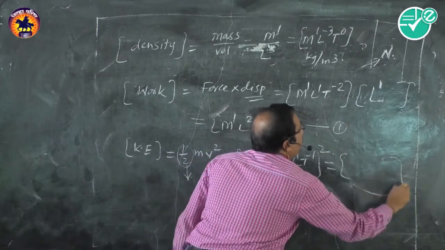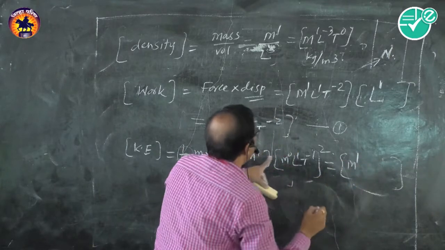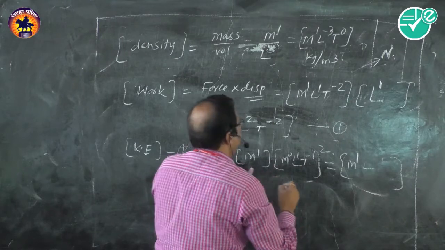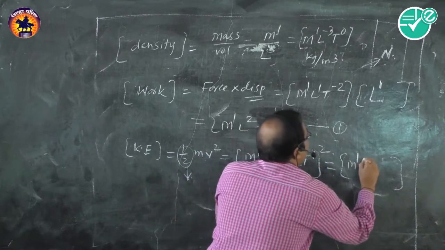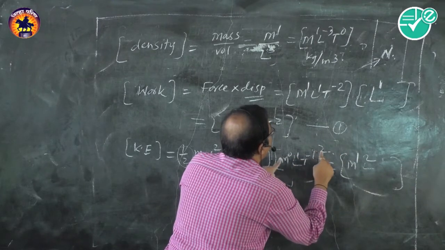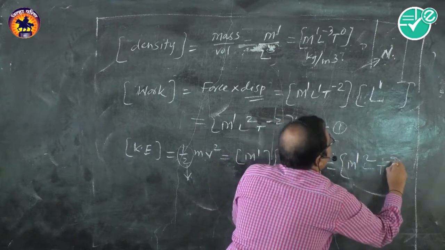So the total dimensions can be written as again M1, here L square, as this is the square of the bracket, and here T raised to minus 2.